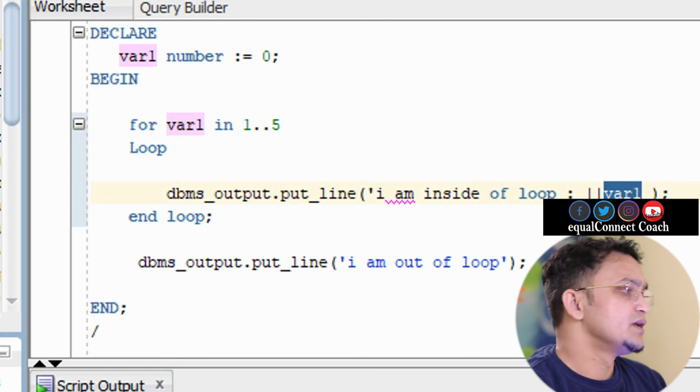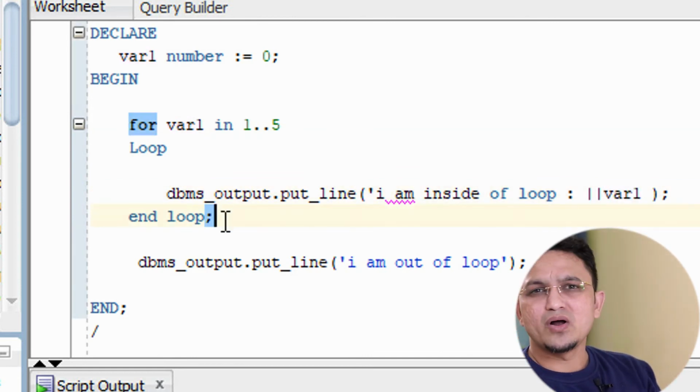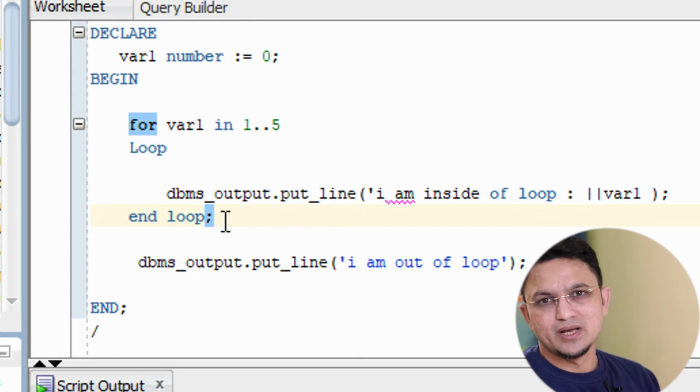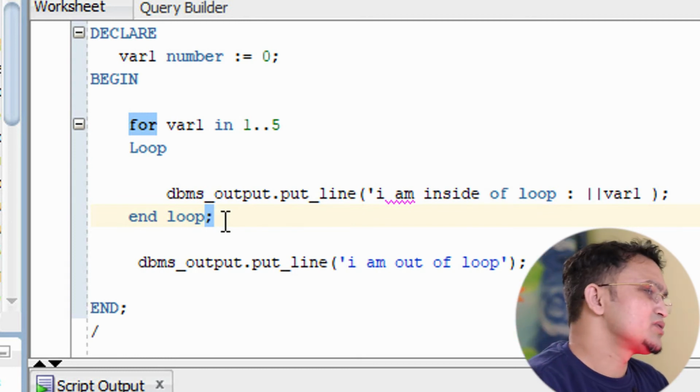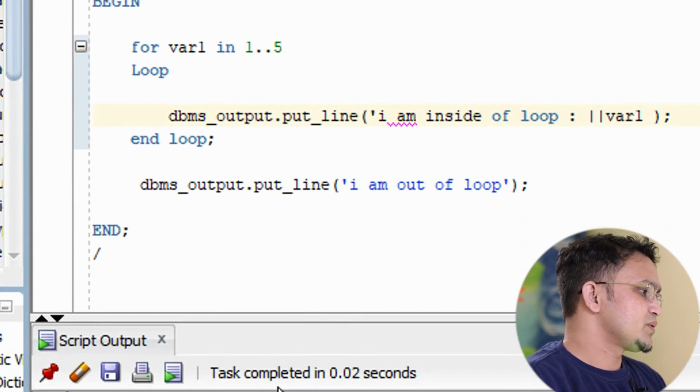The value of this variable will be incremented every time by 1. So this is how it will work, and the logic of all loops will be the same every time. It will be incremented under a certain condition and executed, and in a certain case it will be out of the loop. So let me run this program.